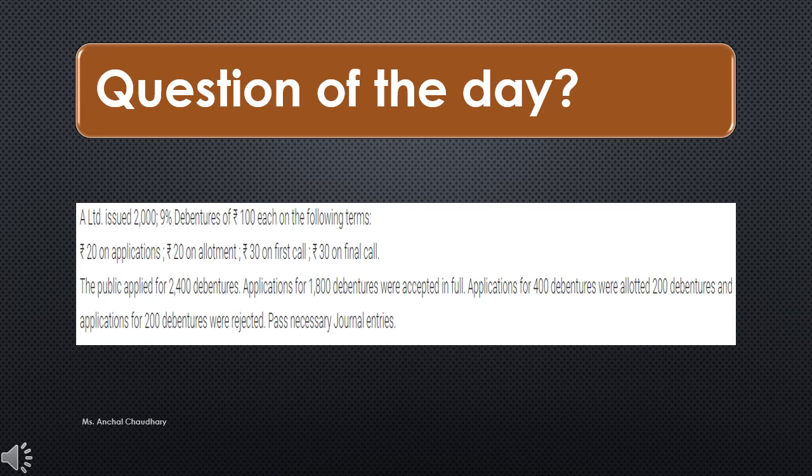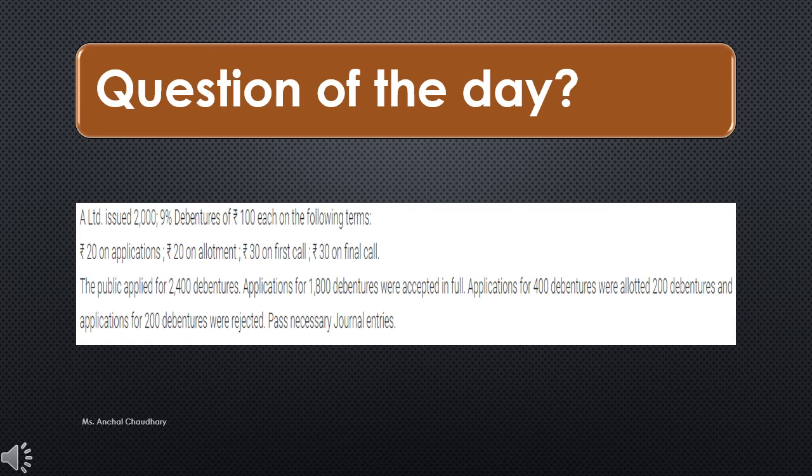Applications for 1800 debentures were accepted in full. Applications for 400 debentures were allotted 200 debentures, and applications for 200 debentures were rejected. Pass the necessary journal entry. So it's a very easy question. ये over subscription का question है students.